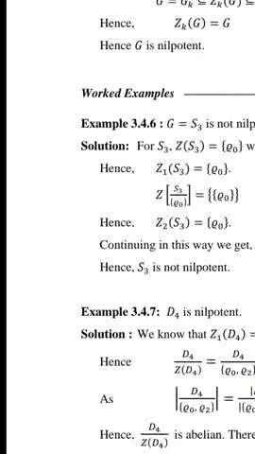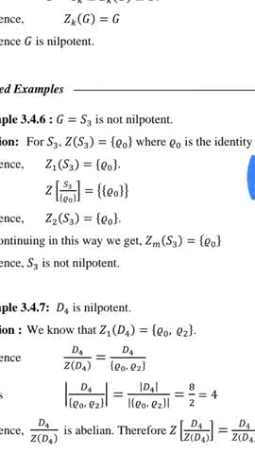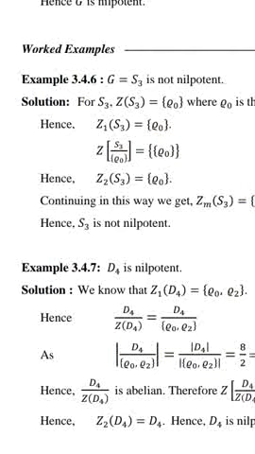Hence Z1(S3) = {ρ0}. Therefore Z(S3/{ρ0}) = {ρ0}, and Z2(S3) = {ρ0}, and continuing in this way, Zm(S3) = {ρ0}, and this proves that S3 is not nilpotent.